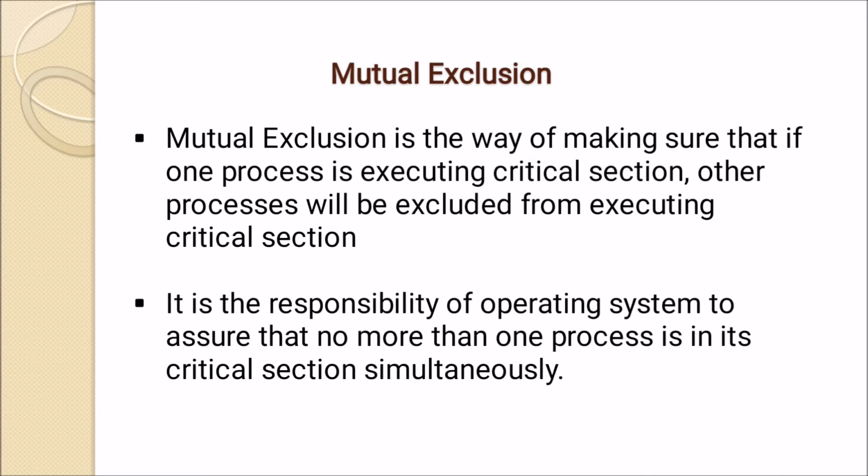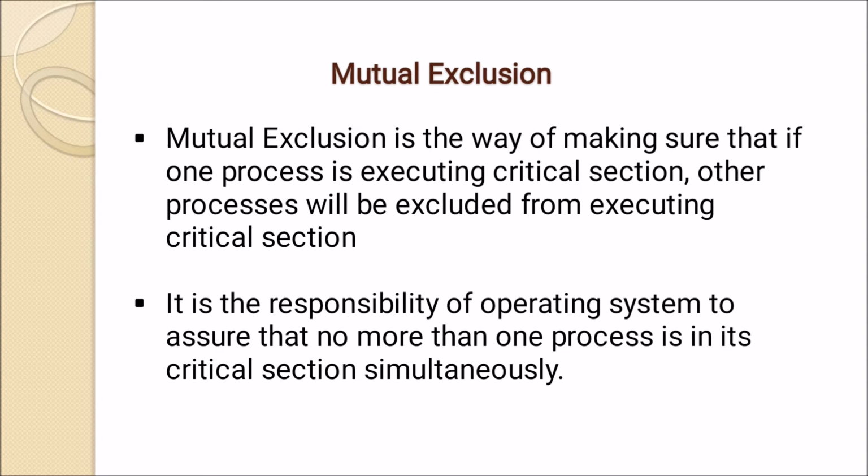It is the responsibility of the operating system to assure that no more than one process is in its critical section simultaneously. Mutual exclusion is the way of making sure that not more than one process is simultaneously executing the critical section.